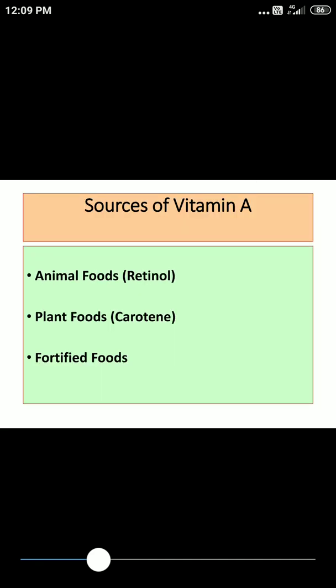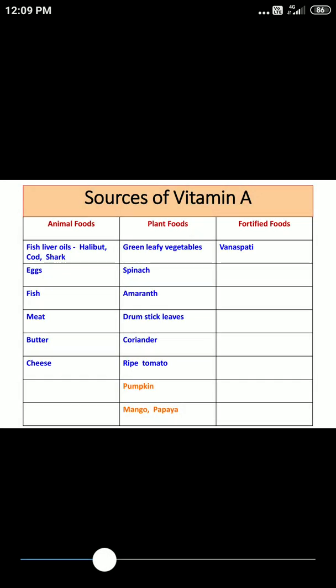There are various sources. Under 3 heads you are supposed to mention it: animal foods, plant foods and fortified foods. The ranking you should not forget. In animal foods, the first should be fish liver oils. Though these are not edible, still you are supposed to mention it, followed by egg, fish, meat, butter and cheese. Plant foods, again on the top, it should be green leafy vegetables.